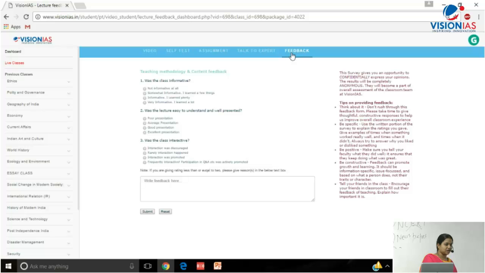If you find any difficulty, if there is any help that you require, we are there to give all the support possible with the help of material, with assessment. See, Vision IAS. IAS is not Indian Administrative Services, which is a part of Vision IAS. It is Innovative Assessment System. This is what Vision IAS stands for. So we assess you at every level: immediately after the class, a few days after the class, then through the All India Test Series, and through self-test. In all possible ways, we do whatever we can to help you prepare for this examination.